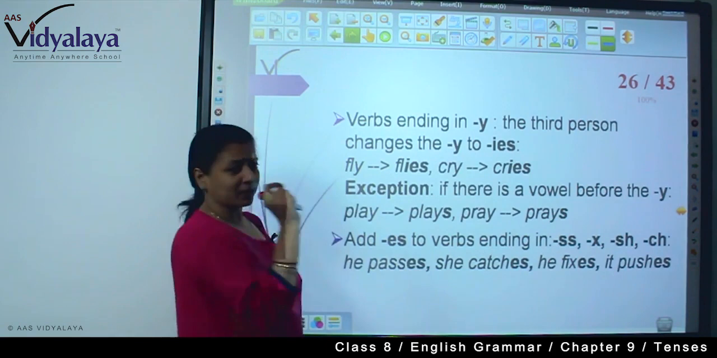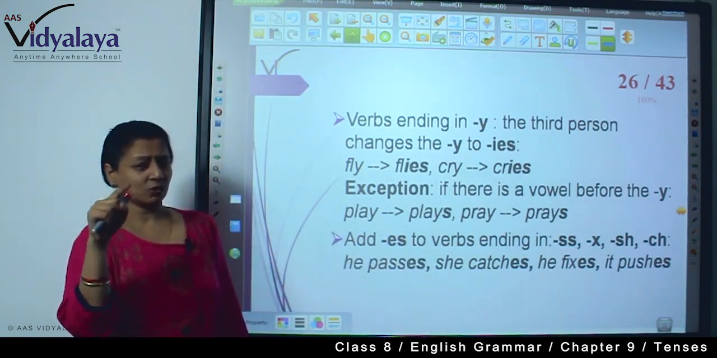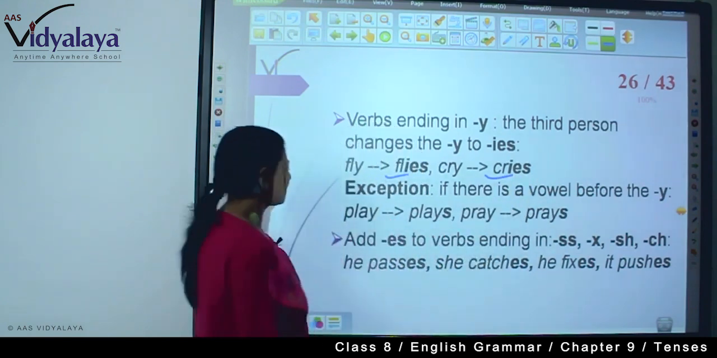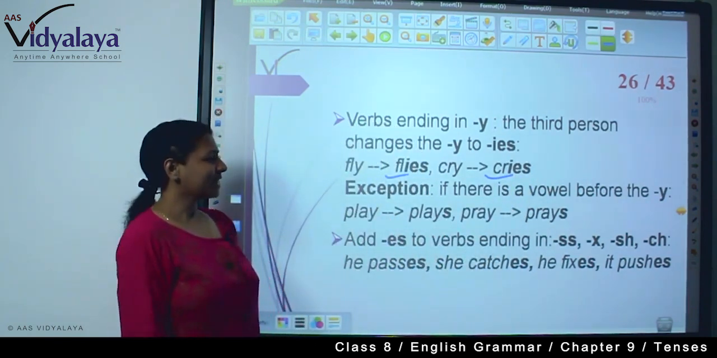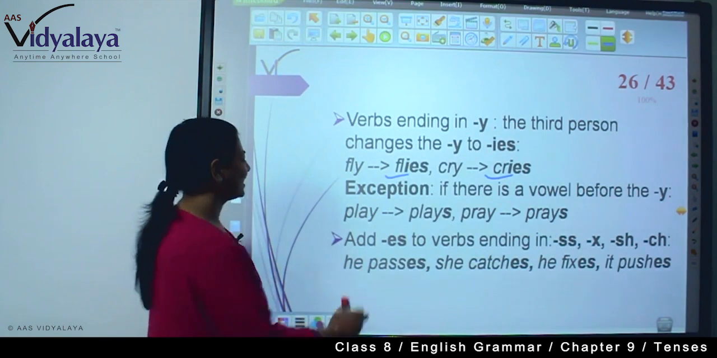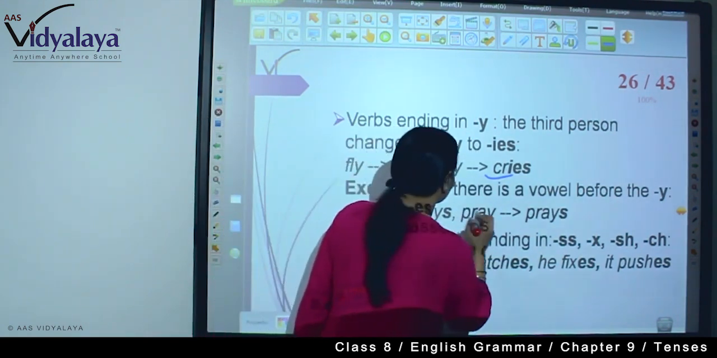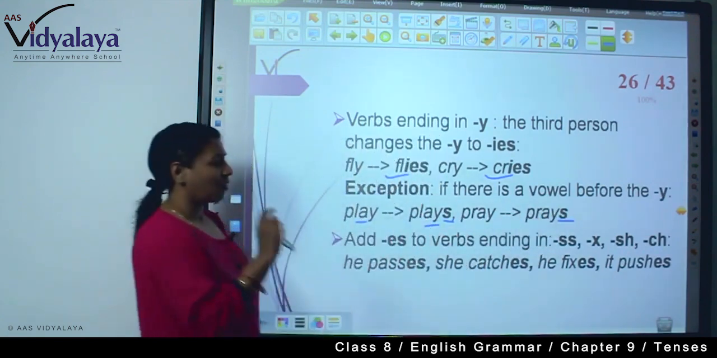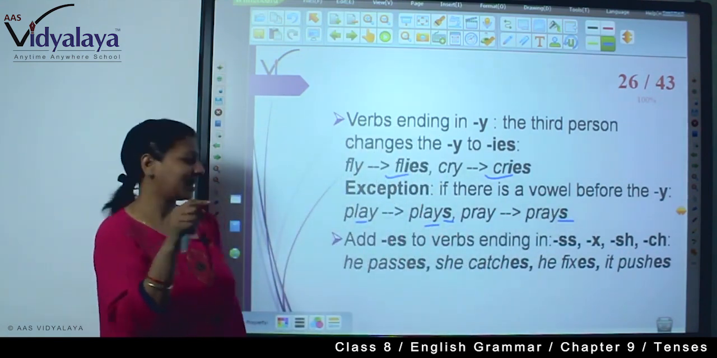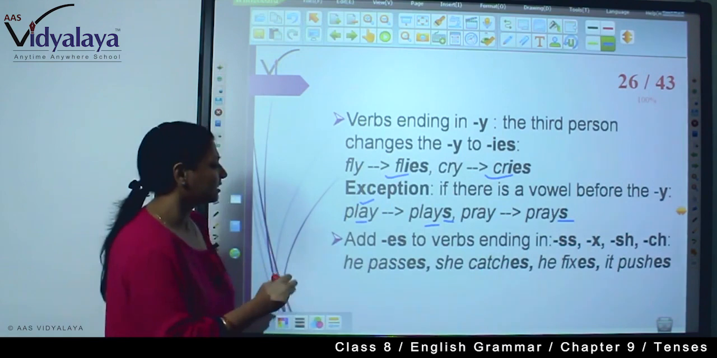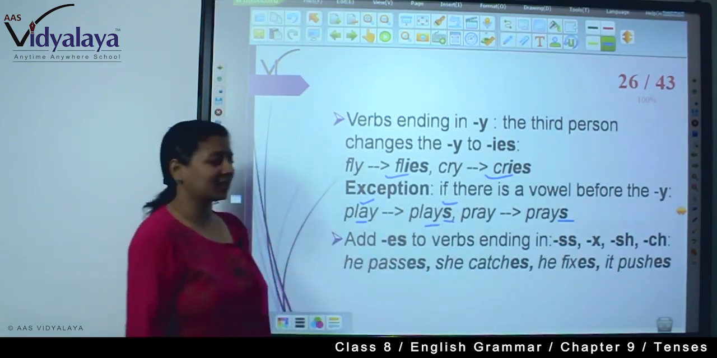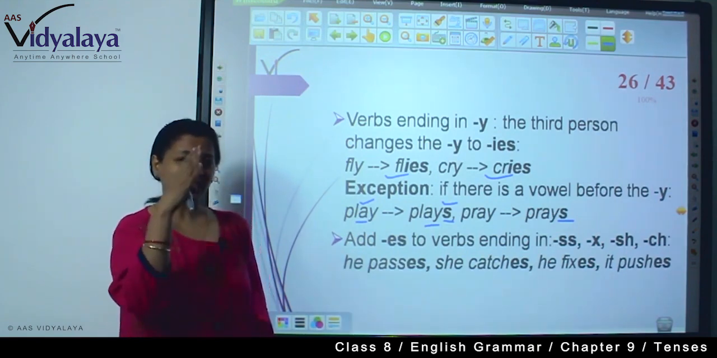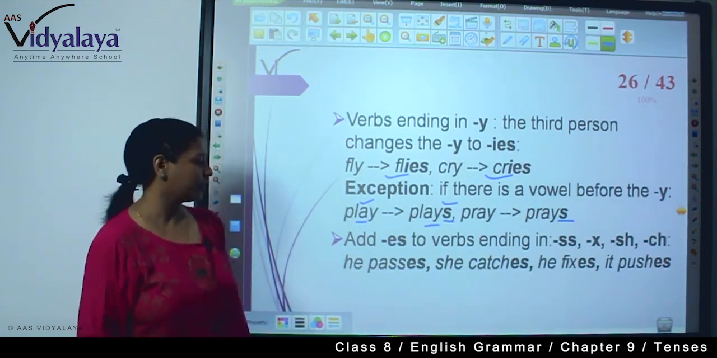So wherever you get y, you will have to turn it into ies. So fly is flies, cry is cries. Exception: if there is a vowel before the y, then you should not change it to ies. You will have to only add s. Vowel before the y, here vowel a is there. So you always put s only. You cannot change it to ies. That's why I am saying, please learn the spellings carefully.